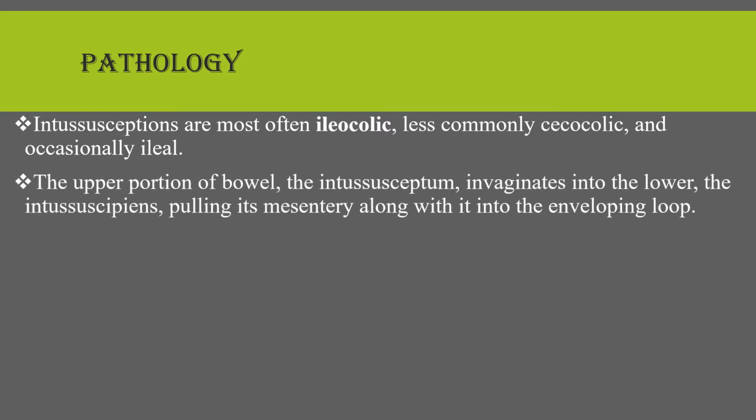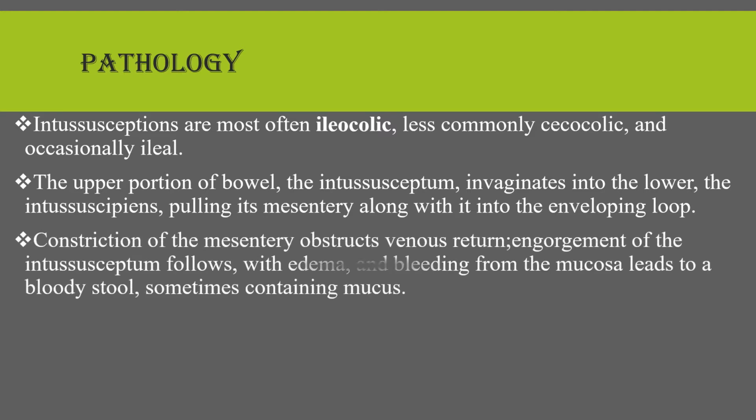Regarding the pathophysiology, intussusceptions are most often ileocolic, less commonly ileocecal, and occasionally ileal. The upper portion of the bowel, or the intussusceptum, invaginates into the lower, the intussuscipiens, pulling its mesentery along with it into the enveloping loop. Constriction of the mesentery obstructs venous return, and this causes engorgement of the intussusceptum, and with edema, bleeding from the mucosa leads to a bloody stool, sometimes containing mucus.